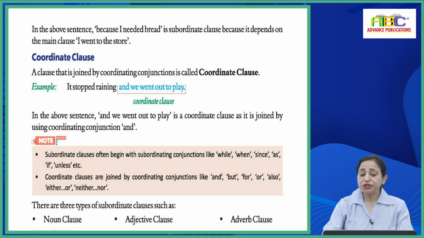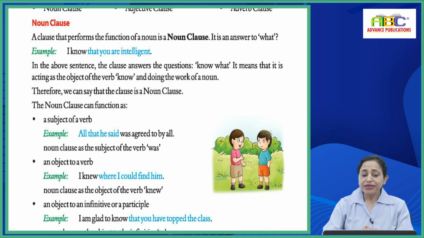There are three types of subordinate clauses: noun clause, adjective clause, adverb clause. Noun clause: a clause that performs the function of a noun is a noun clause, and it is an answer to what? Example: I know that you are intelligent. In the above sentence, the clause answers the question, know what? It means that it is acting as the object of the verb know and doing the work of a noun. Therefore, we can say that the clause is a noun clause.